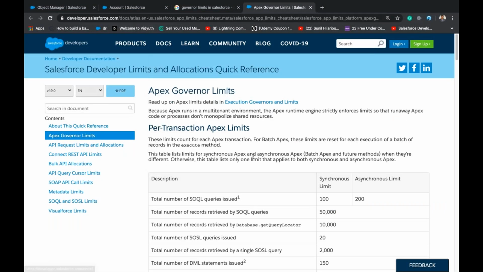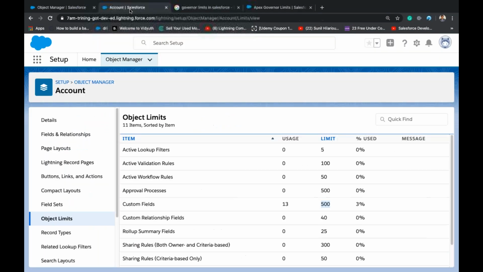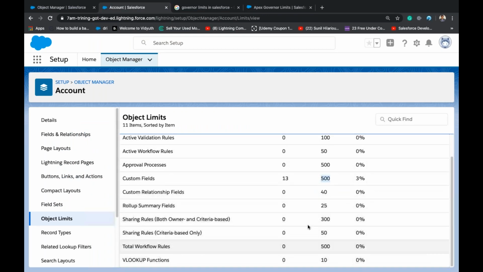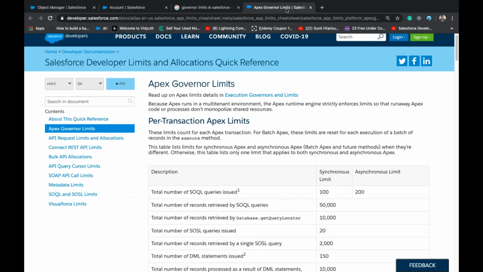Talking about Apex, in Apex there is something called governor limits. You can go back to Salesforce and purchase additional resources, additional space, additional fields, additional processes, etc. But you cannot purchase these governor limits.